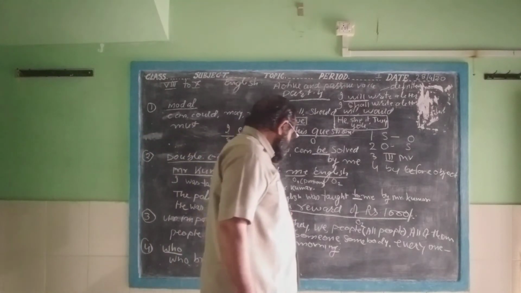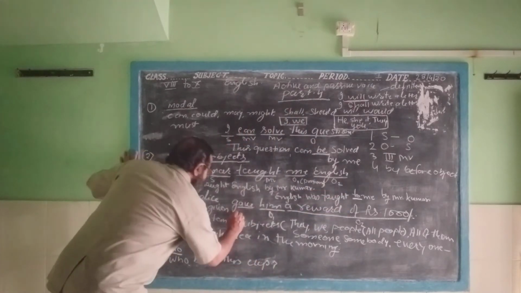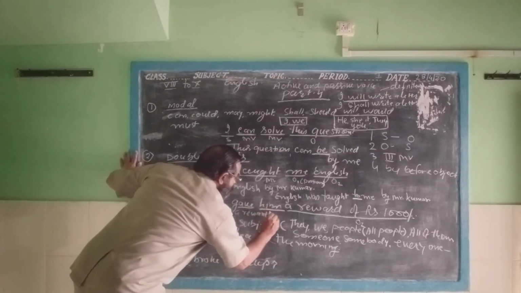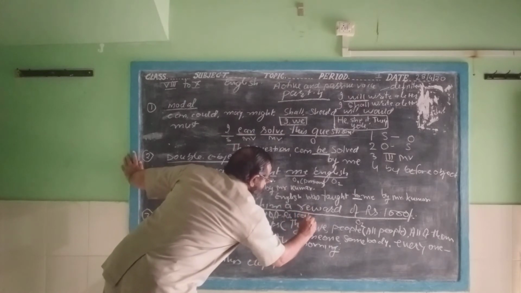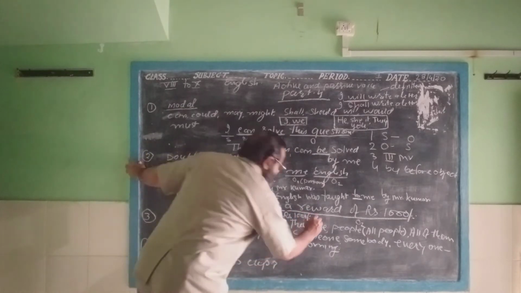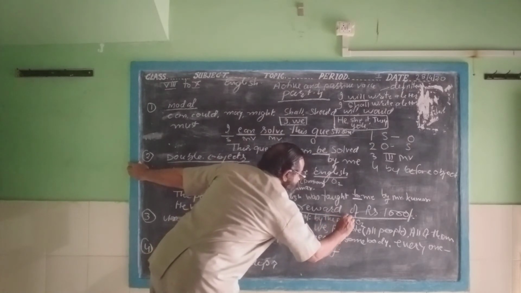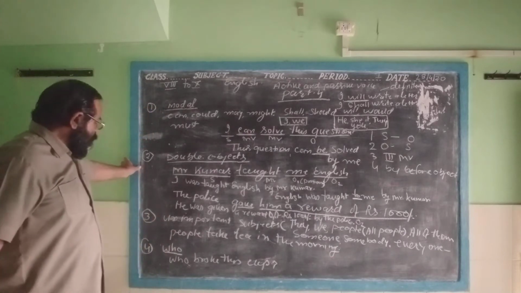What given? The second object is a reward of rupees 1000. A reward of rupees 1000, by whom? By the police. This is correct.